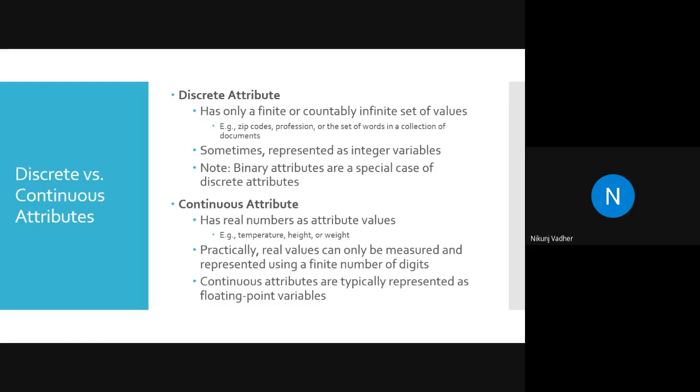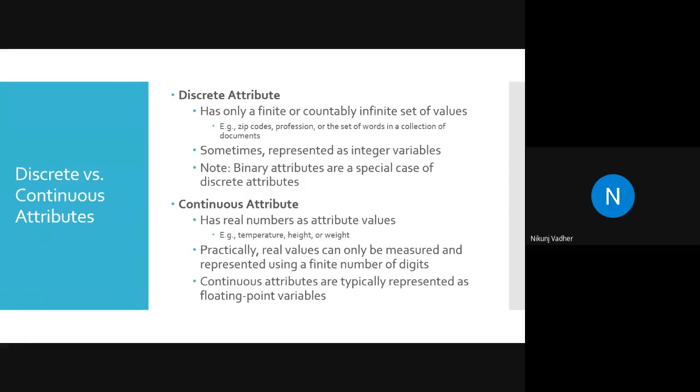Discrete versus continuous attribute. Can anybody give me an example of a discrete value? Countable is discrete and non-countable is continuous. But discrete and continuous will be numeric values, otherwise it will become nominal.